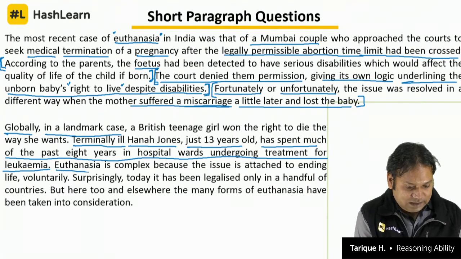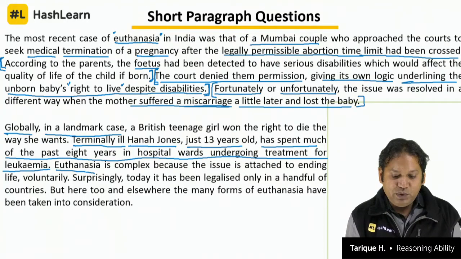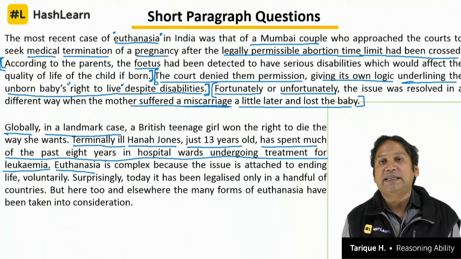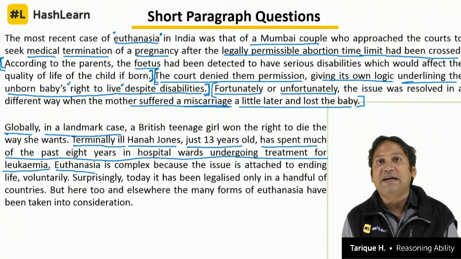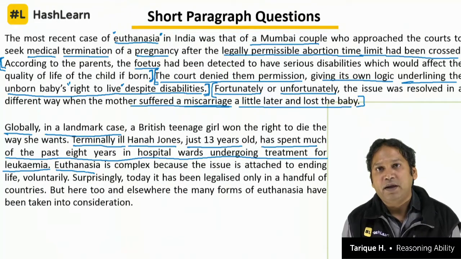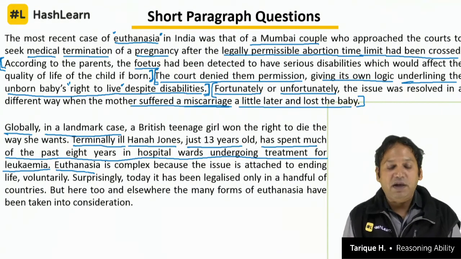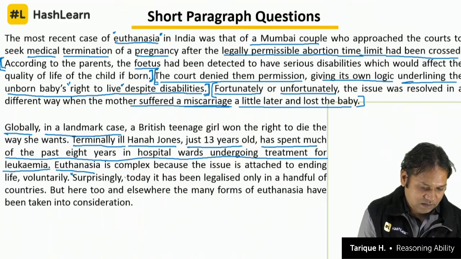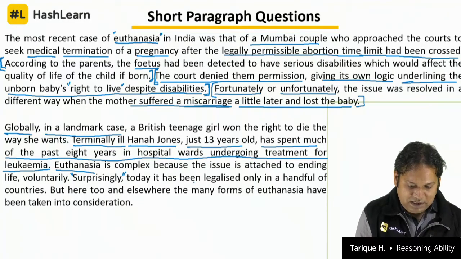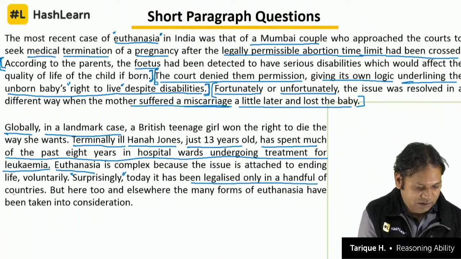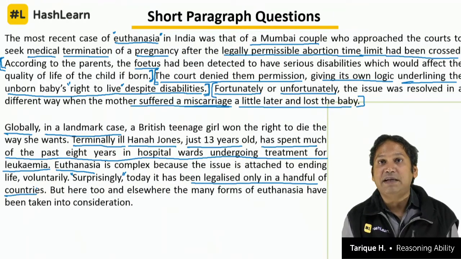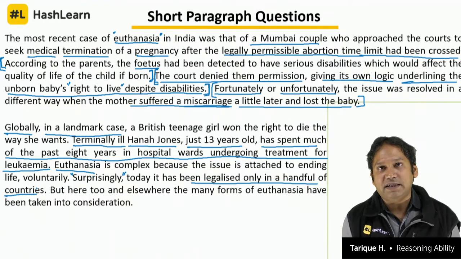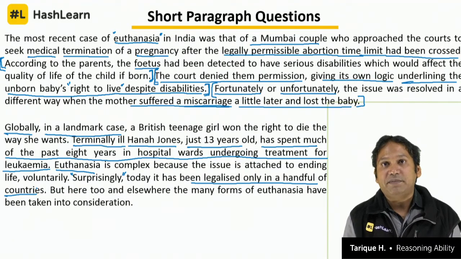Euthanasia is complex because the issue is attached to ending life voluntarily. That is why it is complex. People, governments, and societies have differing opinions on it, whether we should legalize it or not. Surprisingly, the author is surprised: today, it has been legalized only in a handful of countries. That means the author wants it to be legalized everywhere. He is surprised. How come only a few countries have legalized it? He is surprised about this fact.